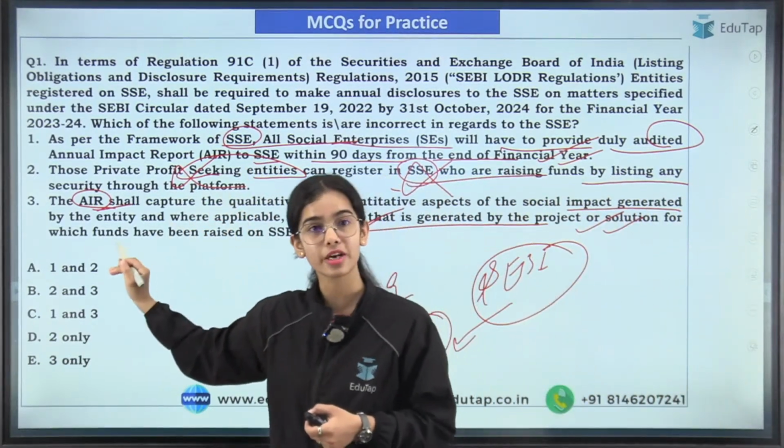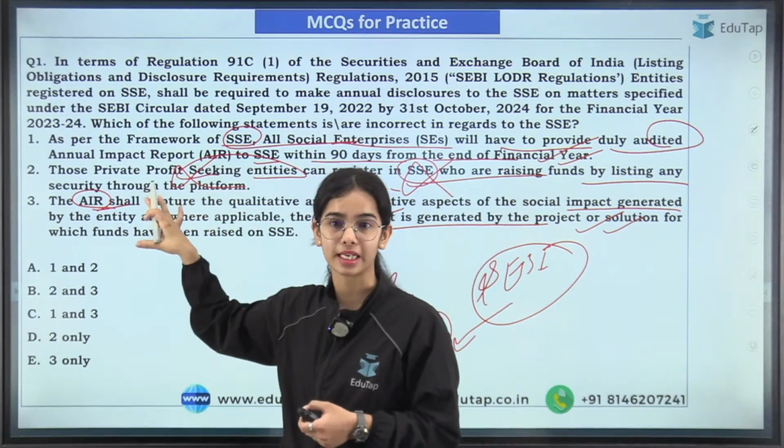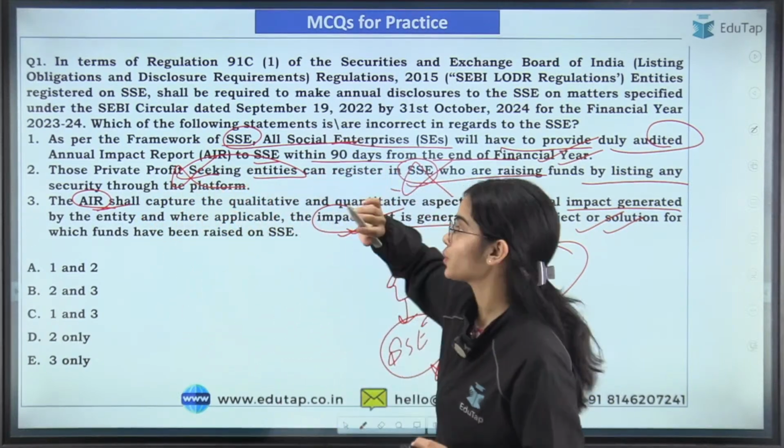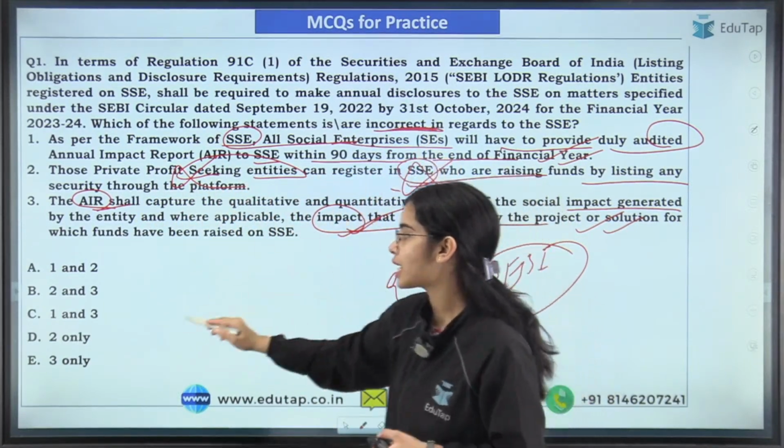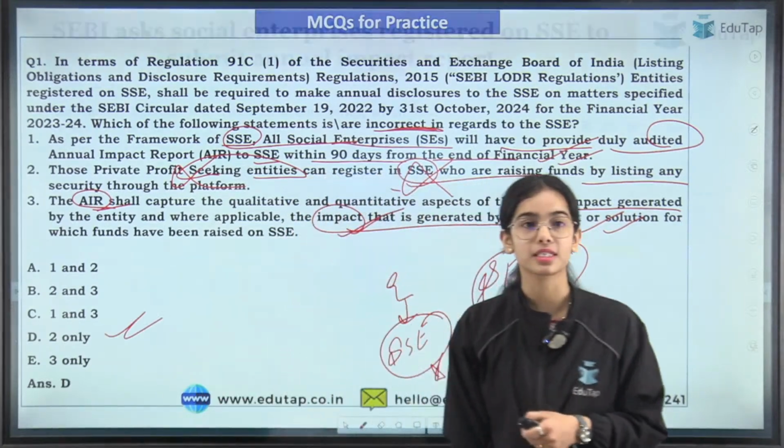So the first and third statements are correct, only the second is incorrect. You have to tell the incorrect statement, so the answer is 2 only, that is answer D.